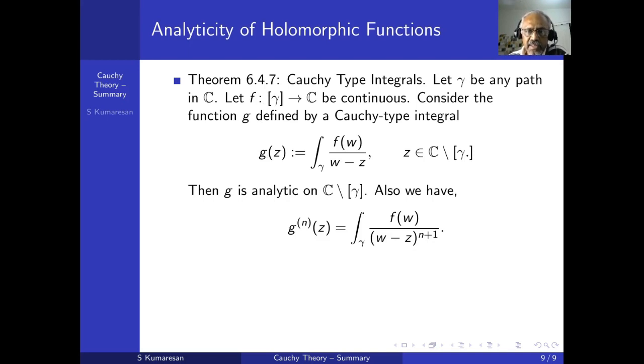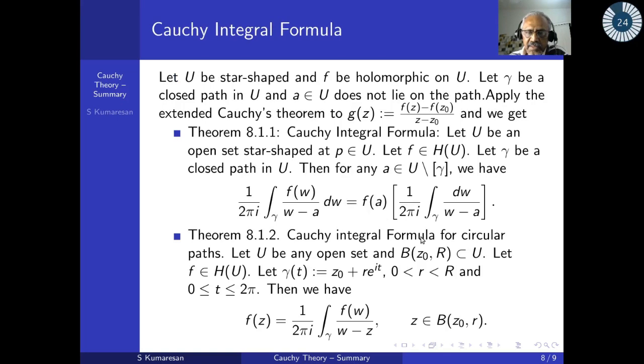Now let's go back to the earlier result. Look at this. This says f(z) equal to this. Notice that now f is holomorphic. Therefore I can define g(z) equal to 1 by 2 pi i times the integral of f(w) by w minus z, wherever z is not on the boundary of gamma, that is on the circle. Then I know g is analytic on the complement of the circle gamma.